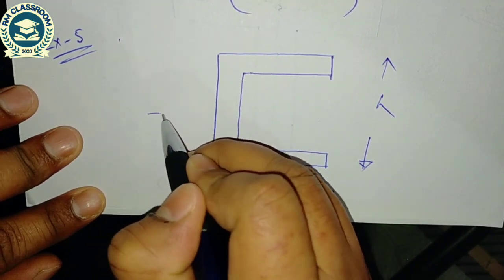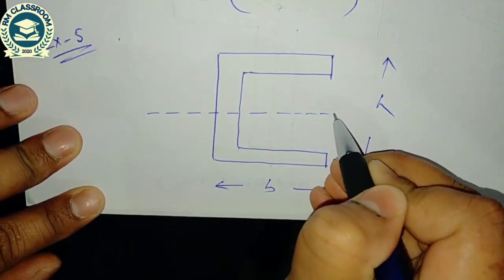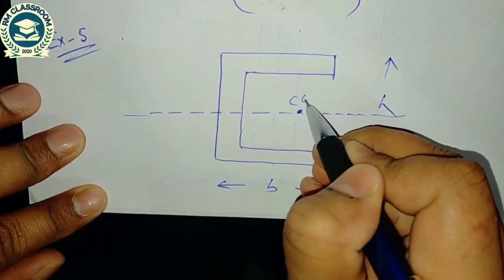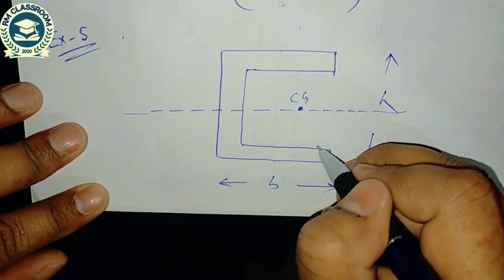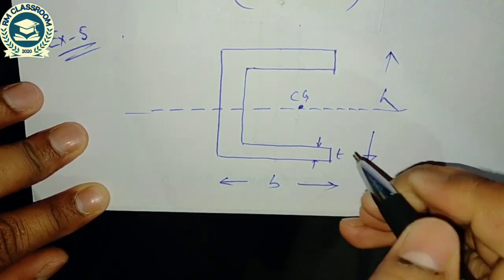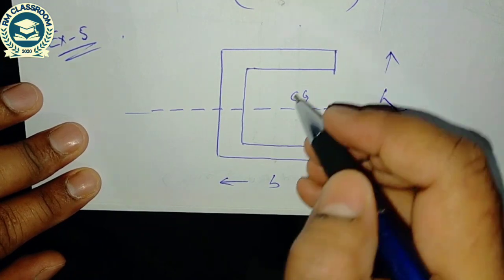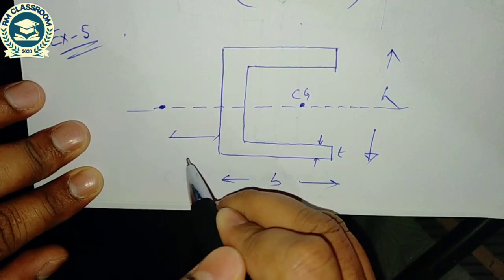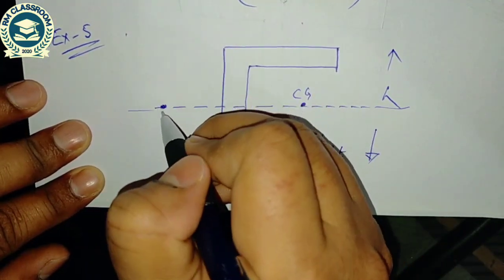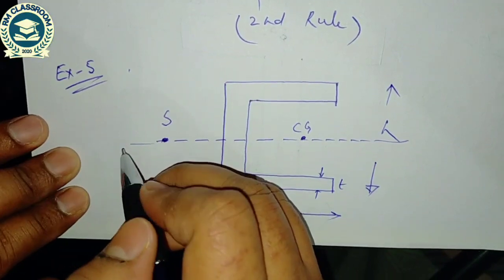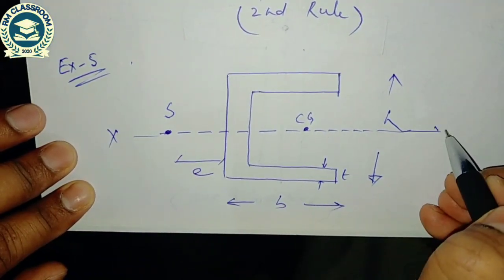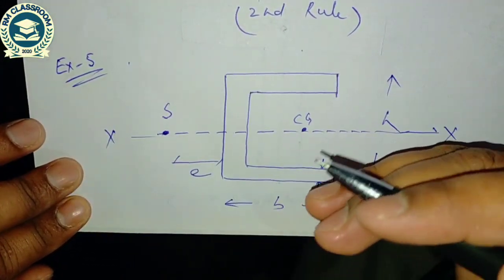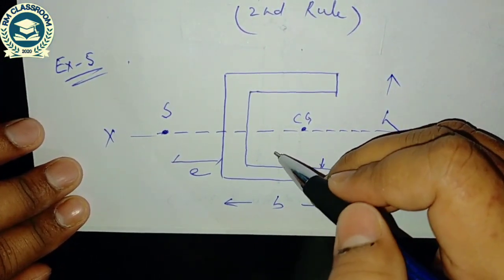So in this case, if I compute the CG, let us assume this is CG. Channel thickness T, here is also T, and at a distance of E from this side, let us assume this is the shear center. So xx is the axis of symmetry, so the shear center will lie on the axis of symmetry.